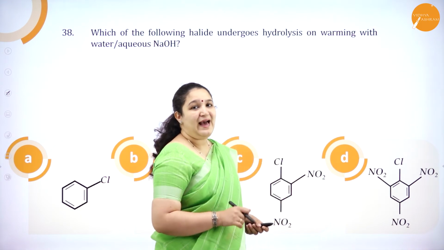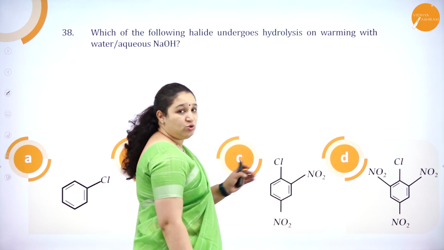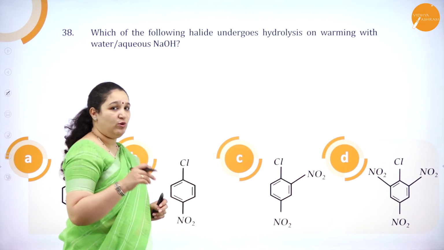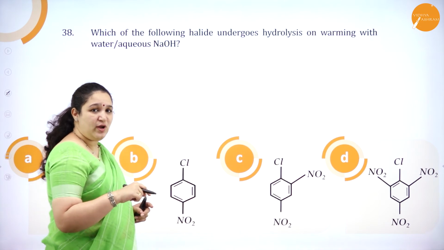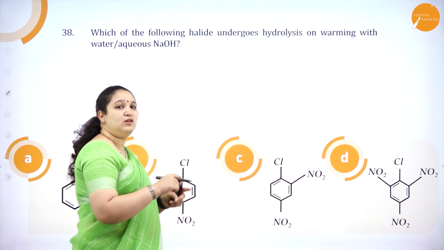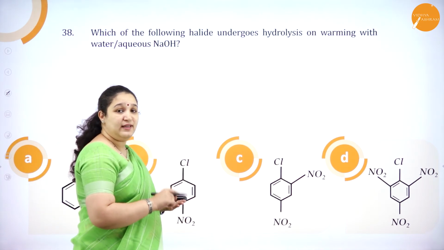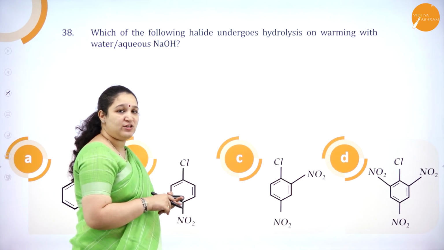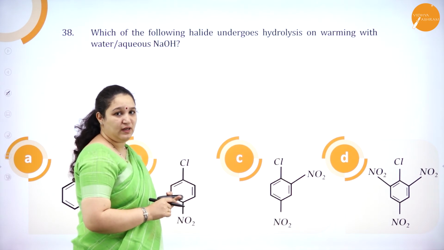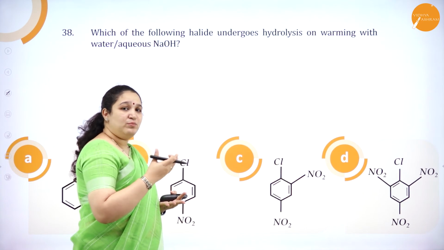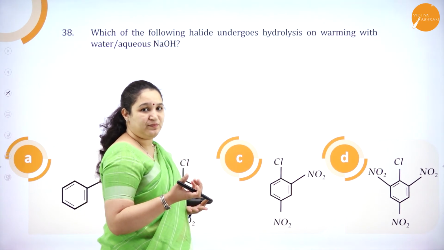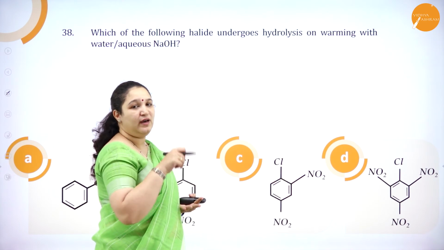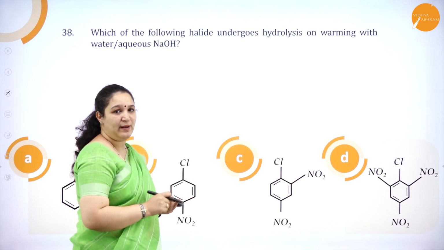We know from haloarenes chapter that nucleophilic substitution reaction for haloarene is difficult. But if there is an electron withdrawing group present on the haloarene, then nucleophilic substitution reaction can happen. So, as the number of electron withdrawing group increases, it is easier for the nucleophilic substitution reaction to happen.